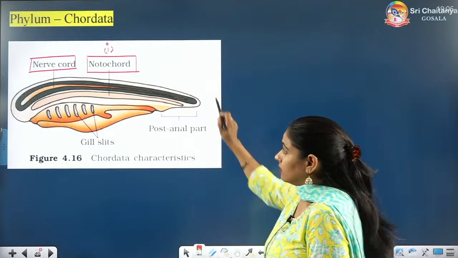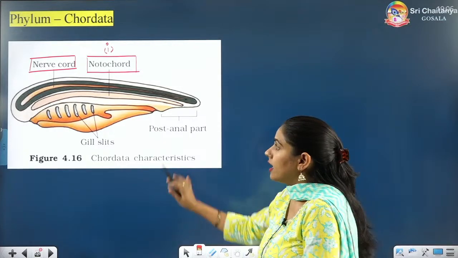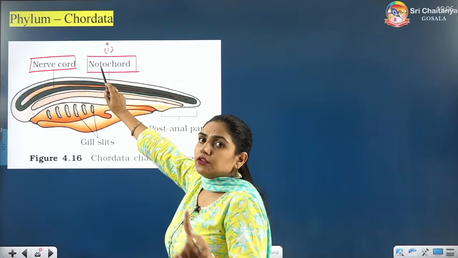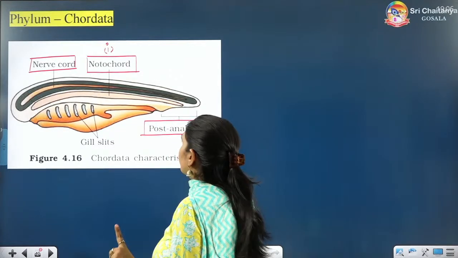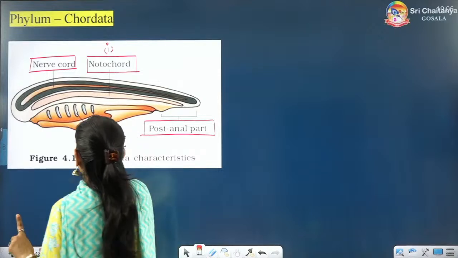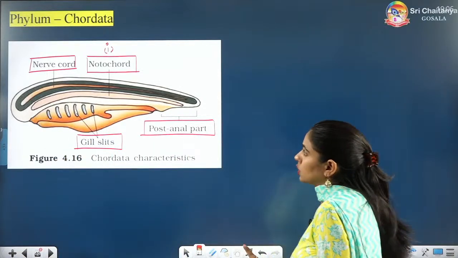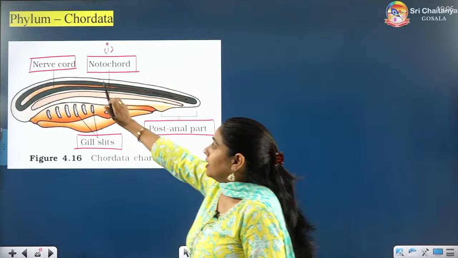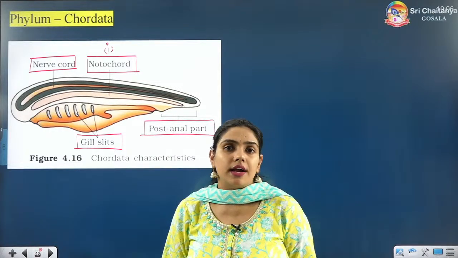The other three structures you are seeing here in the chordata are not found in non-chordata. Notochord is not found in non-chordata. Post-anal tail is not found in non-chordata. Gill slits are not found in non-chordata. These three features are only present in chordates. Nerve cord is present in both, but there are differences.